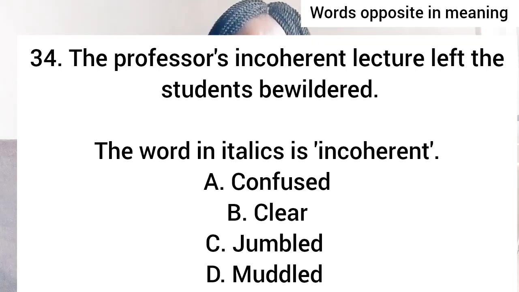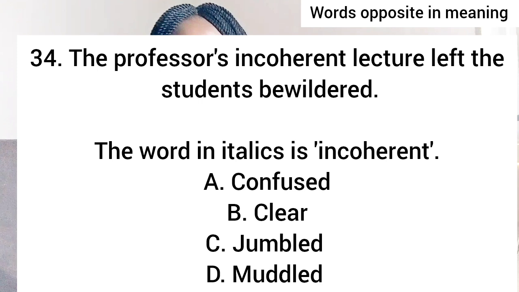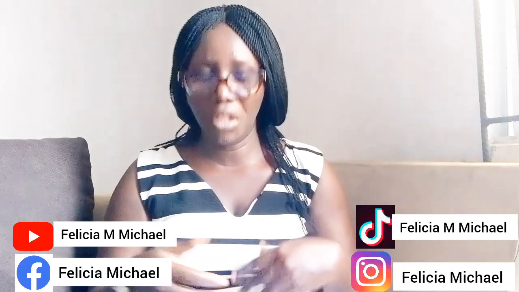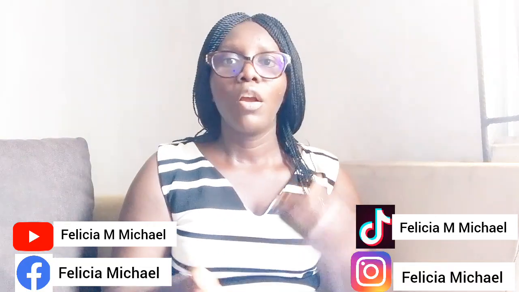We are not looking for synonyms here. We need the antonym of the underlined word, the word opposite in meaning. What is the opposite of incoherent as we have here? The correct option here is option B, which means clear. Incoherent is unclear. The opposite of unclear is clear, which is option B.